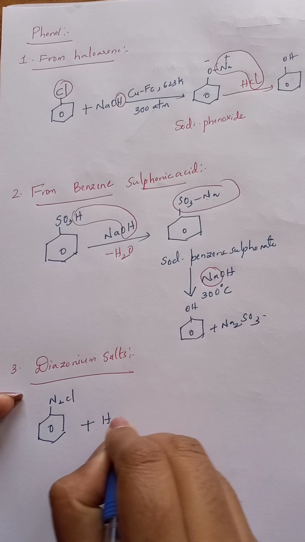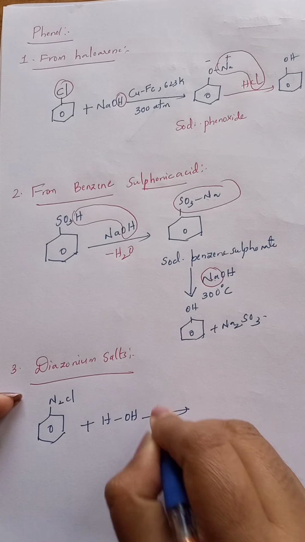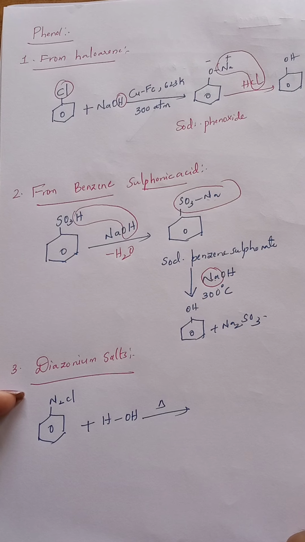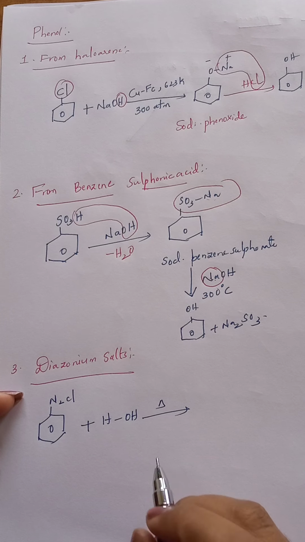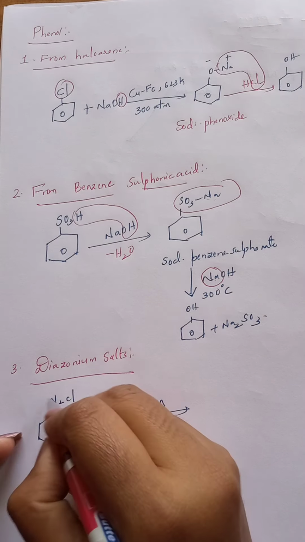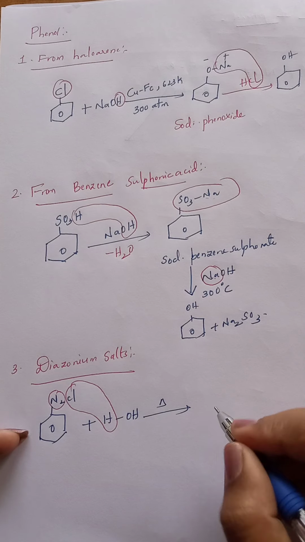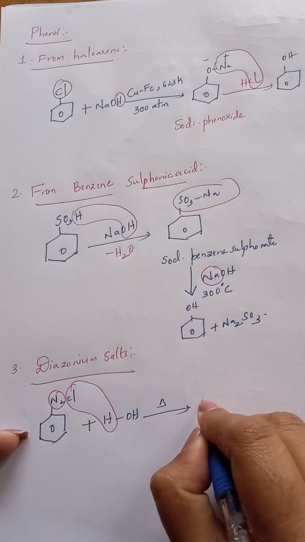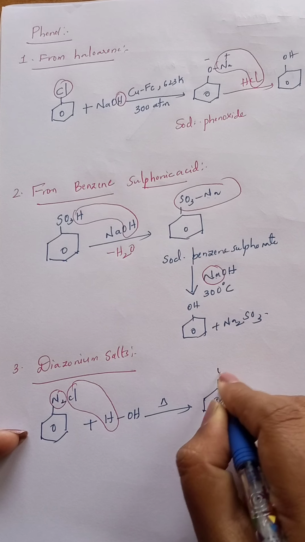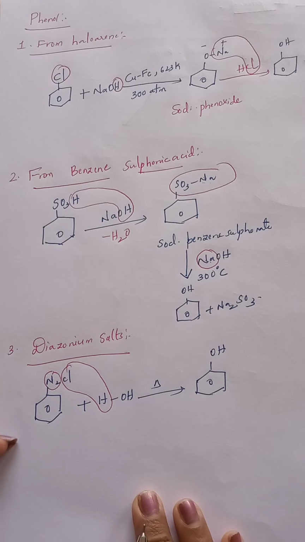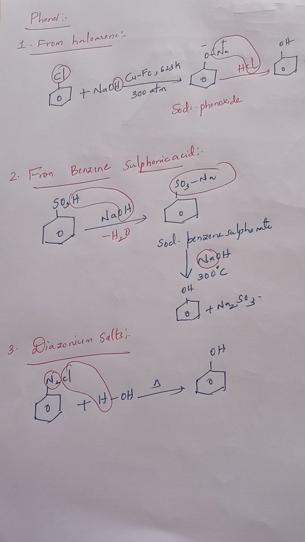Now it is treated with water, that is HOH on heating. What happens? It loses N2 and HCl is eliminated, N2 gets separated, HCl separated, whatever OH is left from the water is added to the benzene ring, and here we will get phenol as the final product. Okay, that is about the third one.